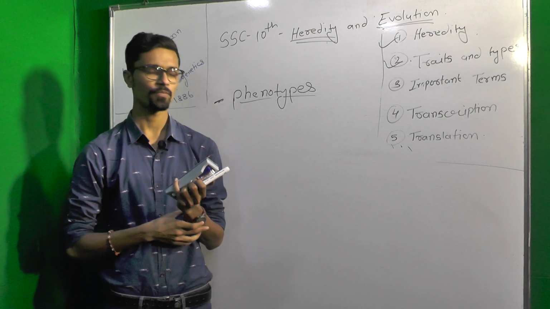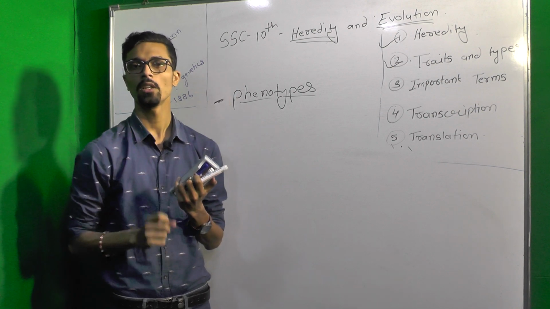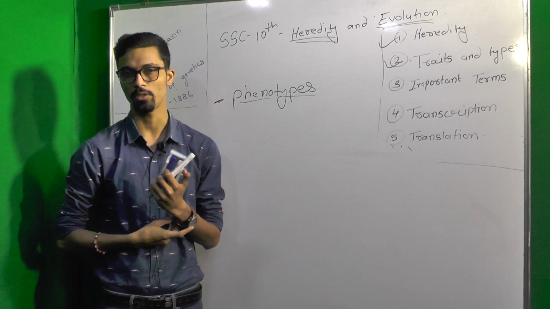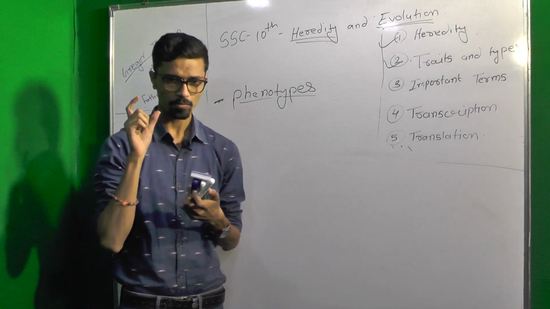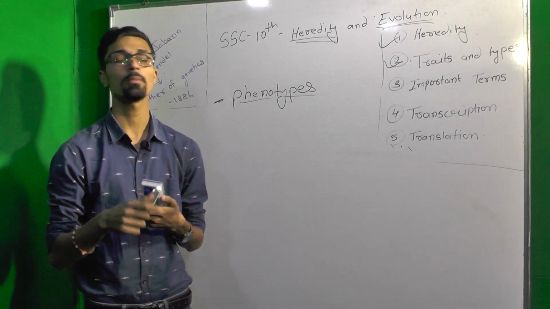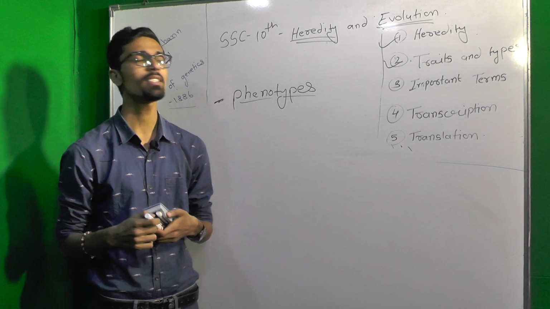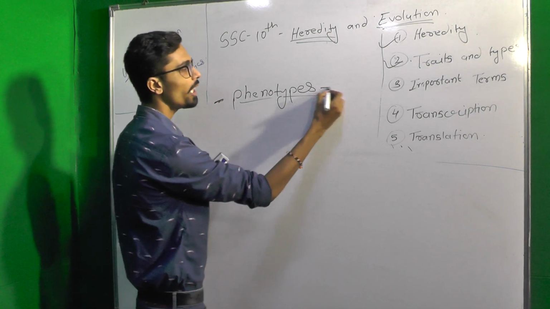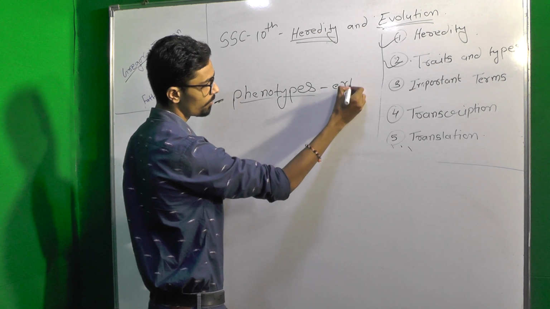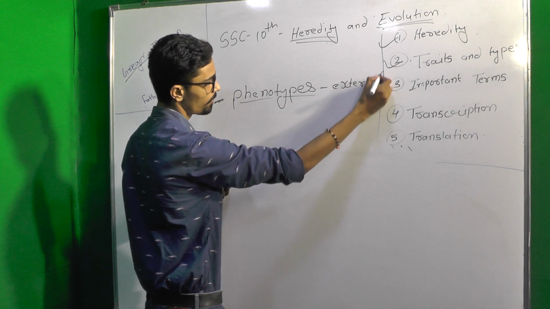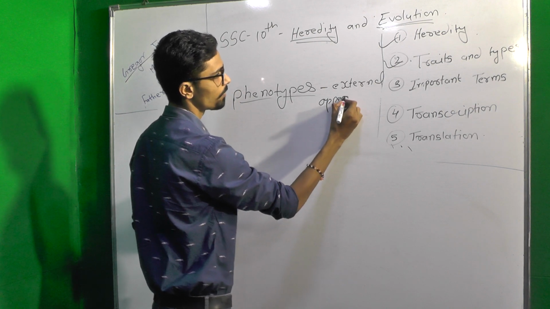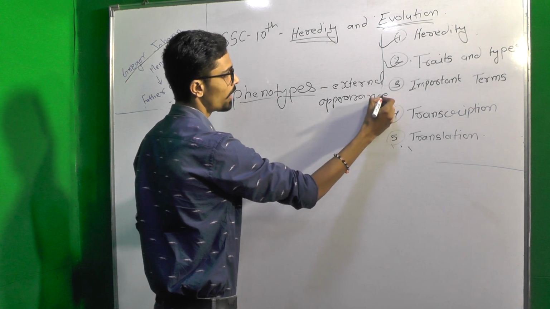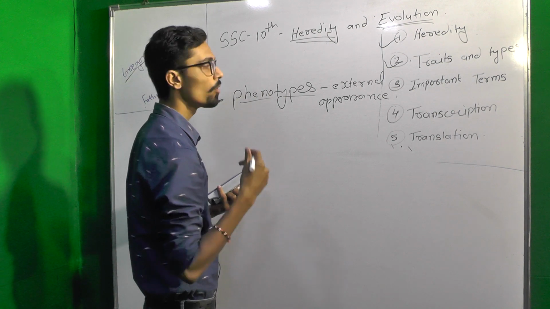We can see the skin color with the naked eyes, right? That means the phenotype. The object we can see with naked eyes is known as phenotype, the external appearance.